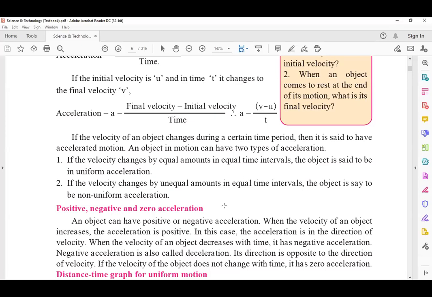And zero acceleration, as we all know, when can zero acceleration happen? When an object is at rest position, it is not moving anywhere. That time we say it is having zero acceleration.